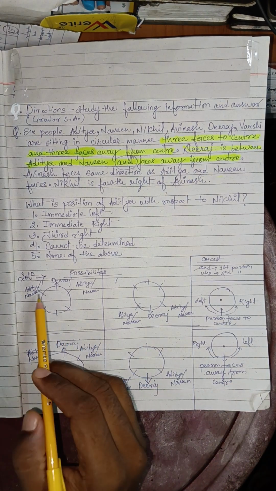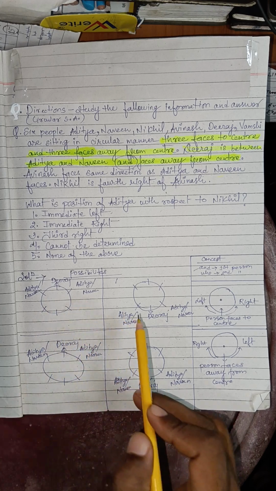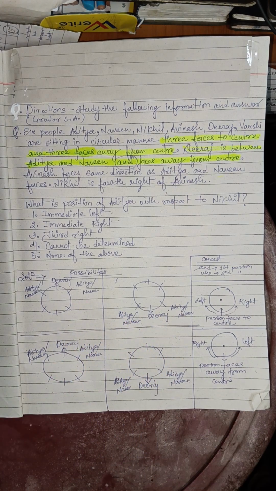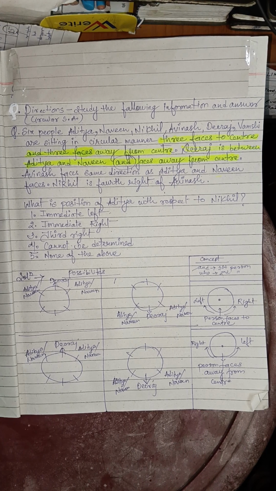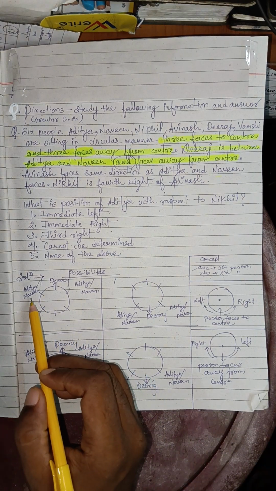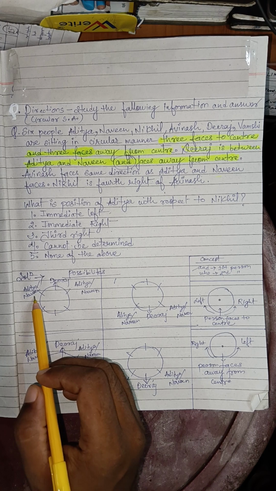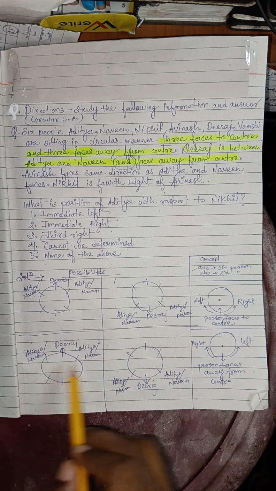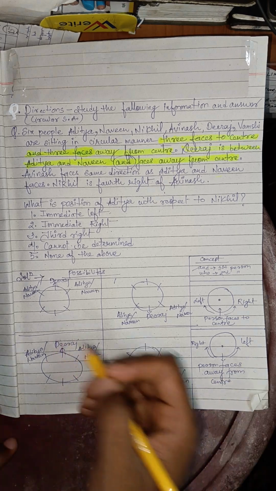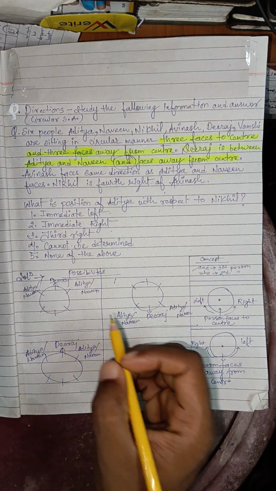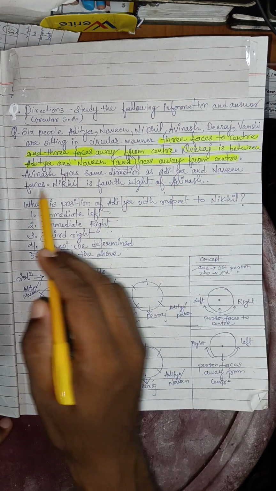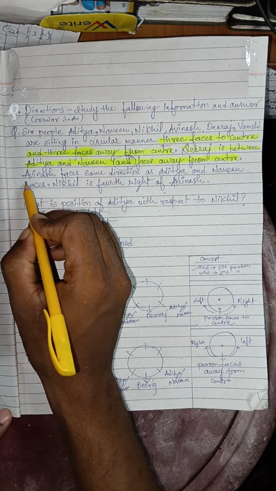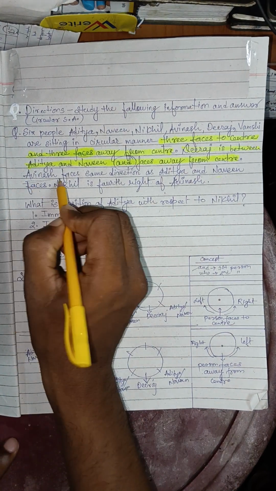But we don't know where Aditya and Naveen are facing. It can be outside or it can be inside. First of all, we don't know in which direction Aditya and Naveen face, so we take assumptions. Aditya, Naveen and Avinash face the same direction, but we don't know the position of Avinash.